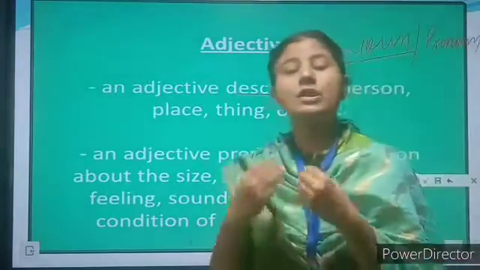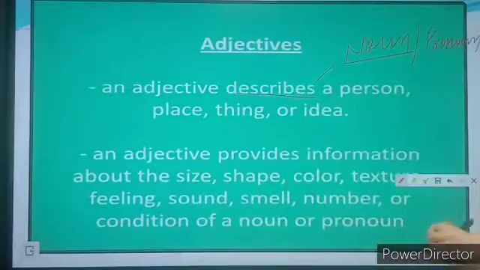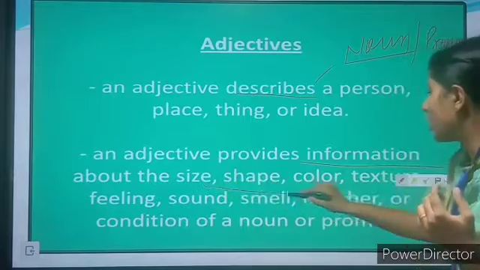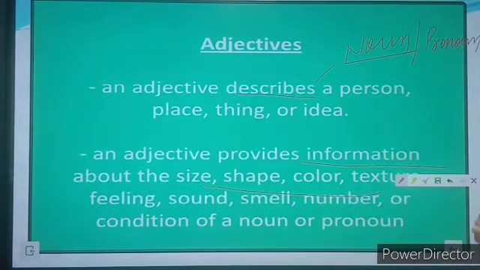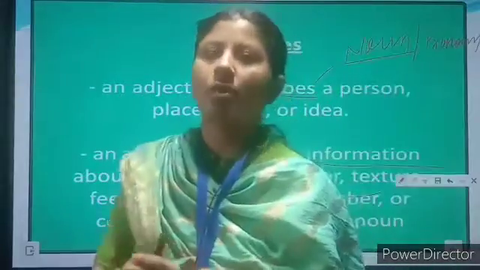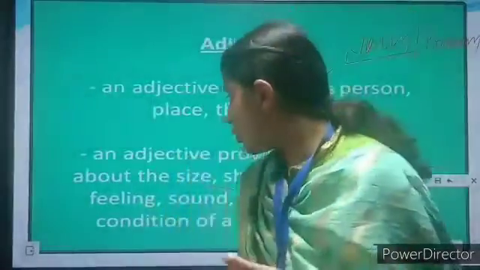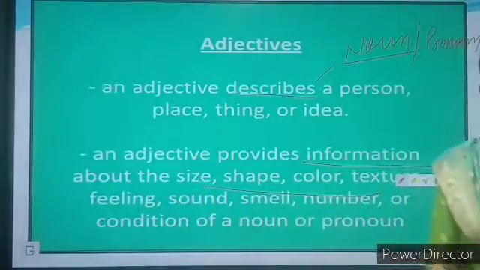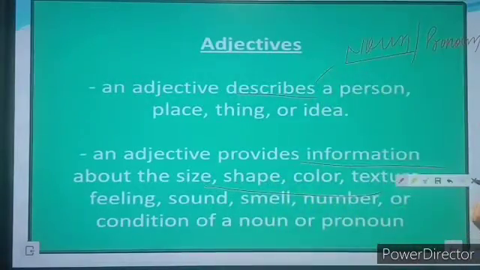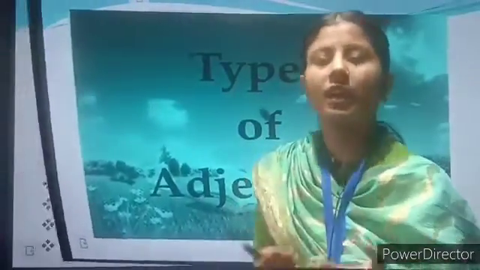So the words which describe a noun or a pronoun are called adjectives, right? They give information about the size, shape, color, texture, sound, smell, number, and condition of a noun or pronoun. So they describe a noun or pronoun by telling the size, shape, texture, feeling, sound, or condition of a noun or a pronoun. Okay, so now we are going to read about the kinds of adjective.